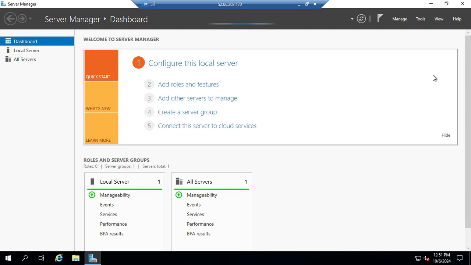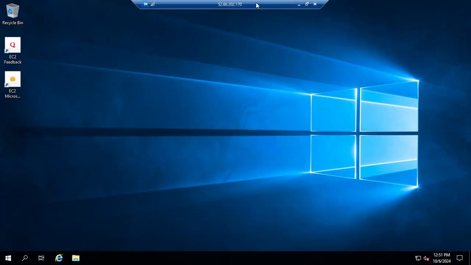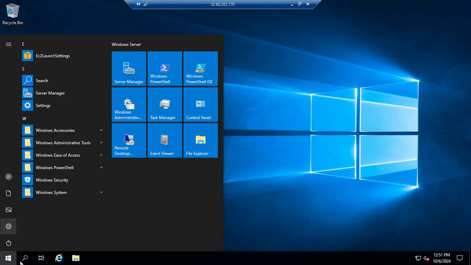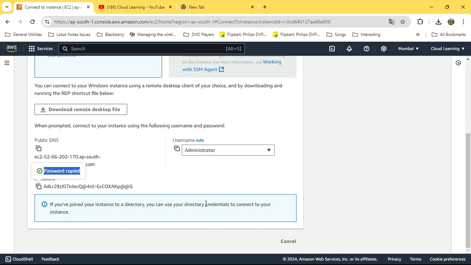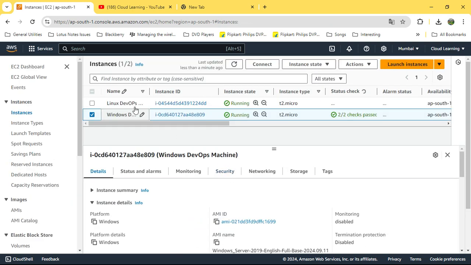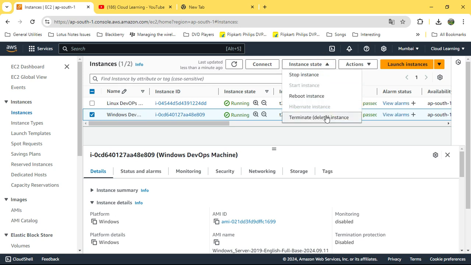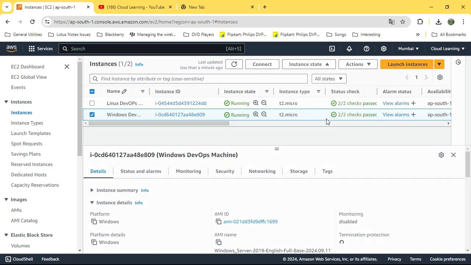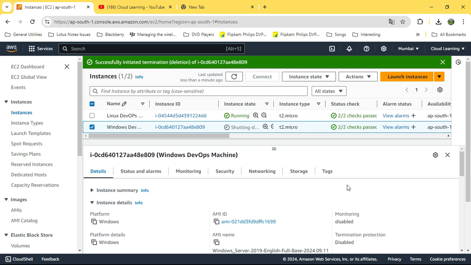Okay, so this is how we connect to a Windows machine. If we need to disconnect, just go to start, power and disconnect. Same way you can do it there as well. Now if you have to stop, you can stop here. If you want to terminate, you can terminate. So I am just terminating it to ensure that I don't get unnecessary charges, right? So this way I am disconnecting or shutting down.